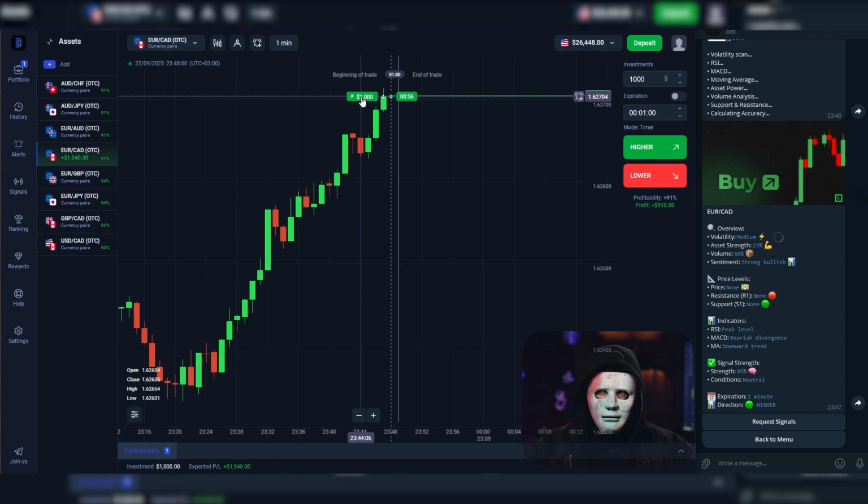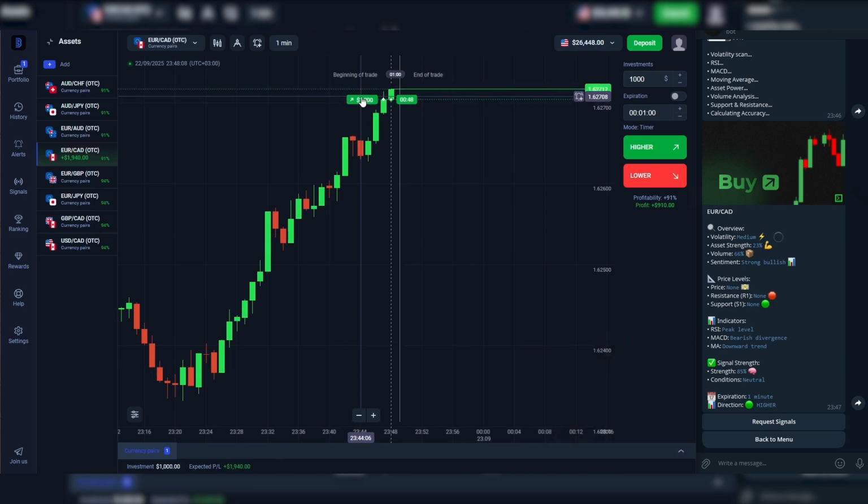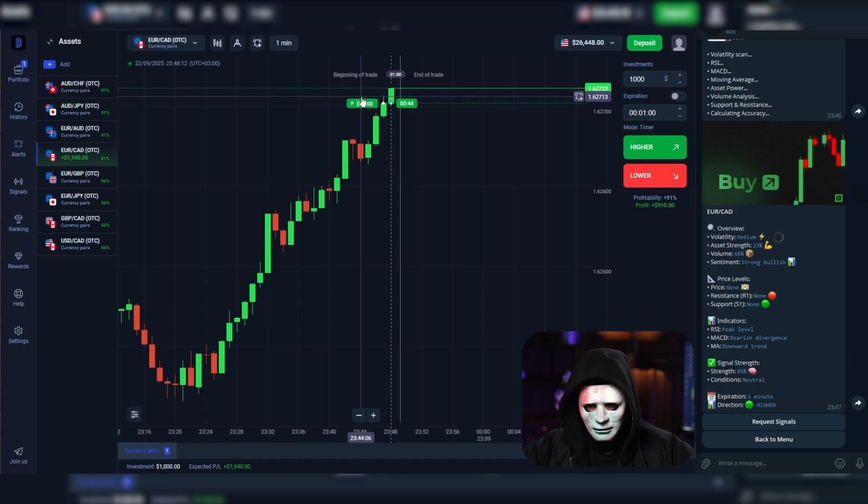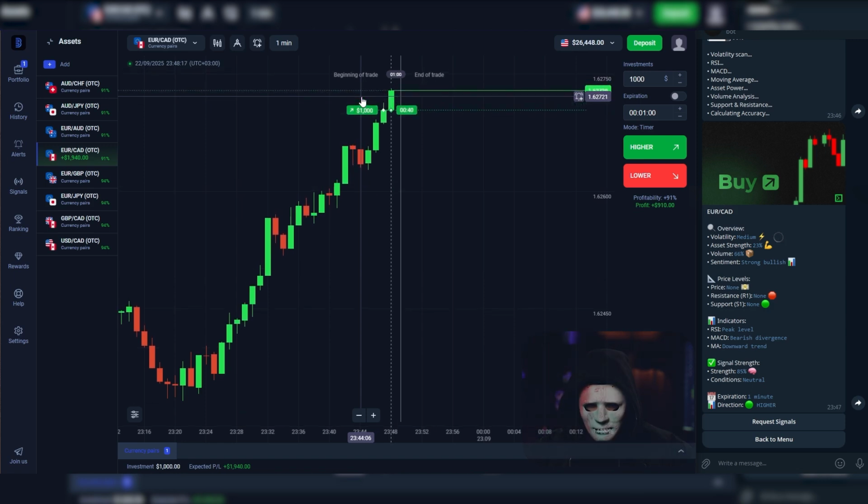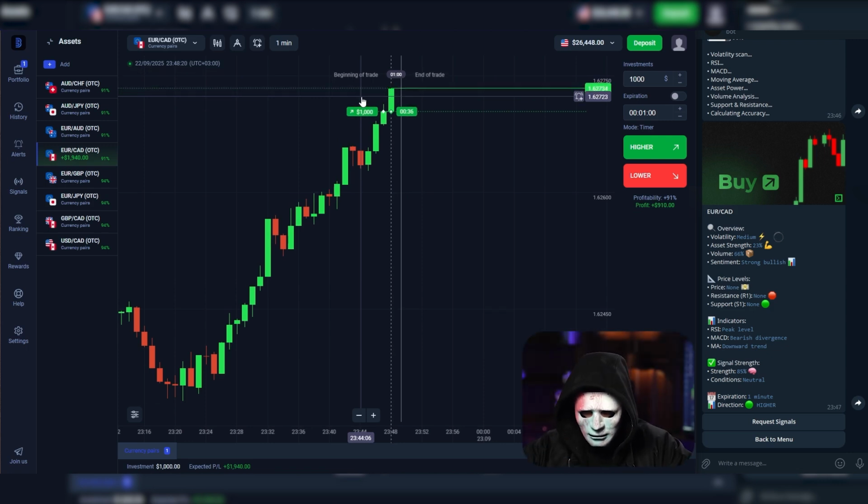Here, honestly, I would go short right now, because we see a very strong upward trend. We can see a very strong upward trend together. I would think that a small correction is about to happen, but the bot tells us otherwise. To go long, so that's what we do. And right now, everything on the chart is going up, which is great.